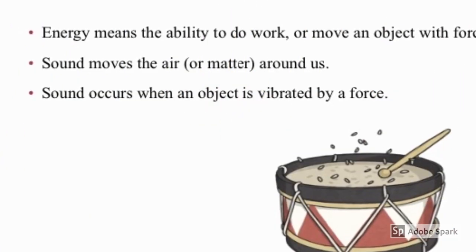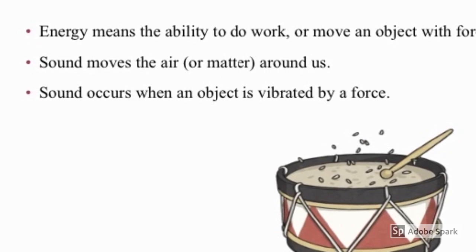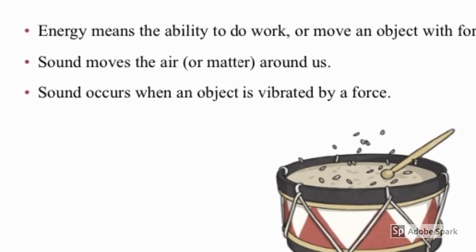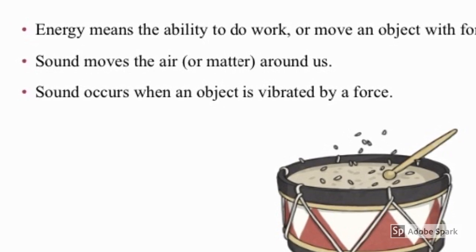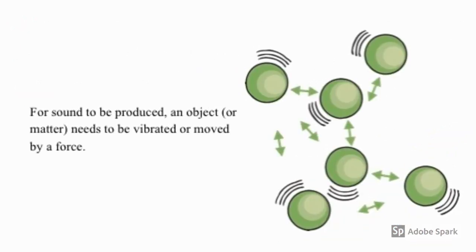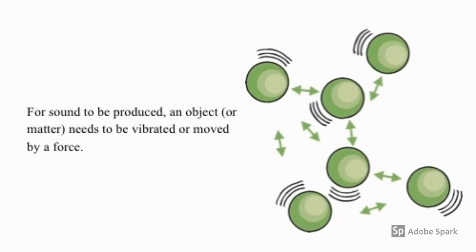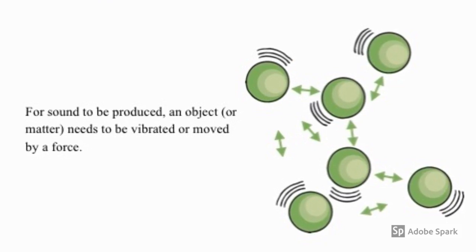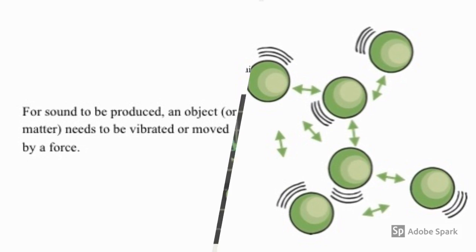Energy. Energy means the ability to do work or move an object with force. Sound moves the air or matter around us. Sound occurs when an object is vibrated by force. Have a look at the picture below. Vibration. For sound to be produced, an object or matter needs to be vibrated or moved by a force. Can you see the particles? These are showing the vibration and the air in between the particles.